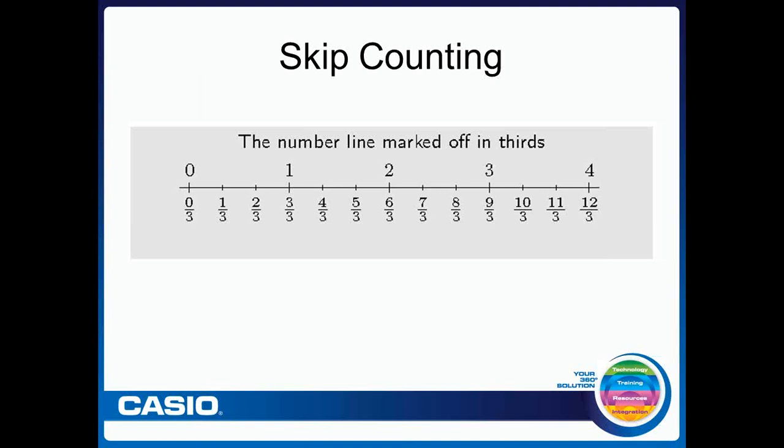So skip counting with fractions and skip counting off of unit fractions is really important as well, because we want students to understand that when I'm adding a third to a third, there's a certain way that I count that off. 0/3, 1/3, 2/3, 3/3, 4/3, 5/3, 6/3, and so on.